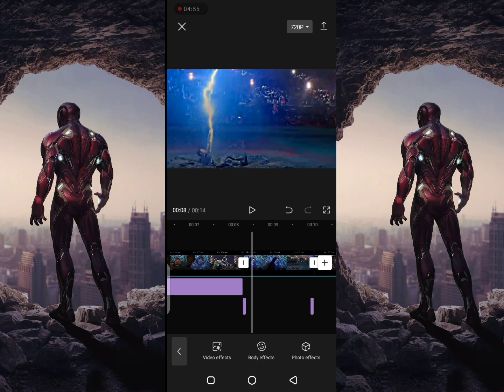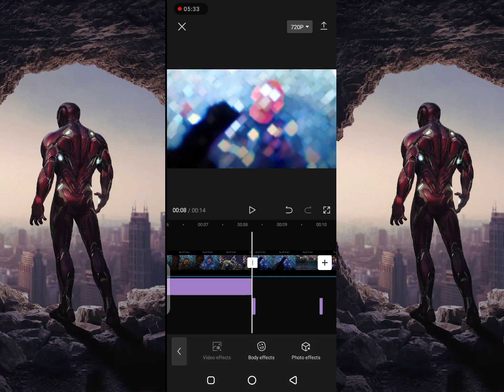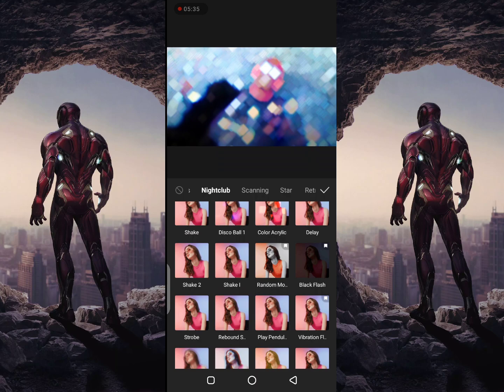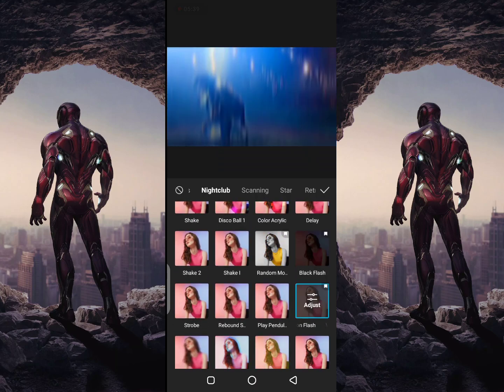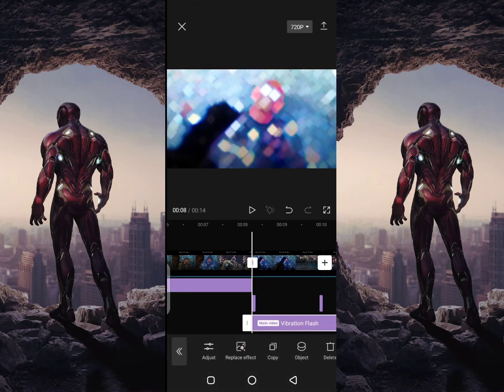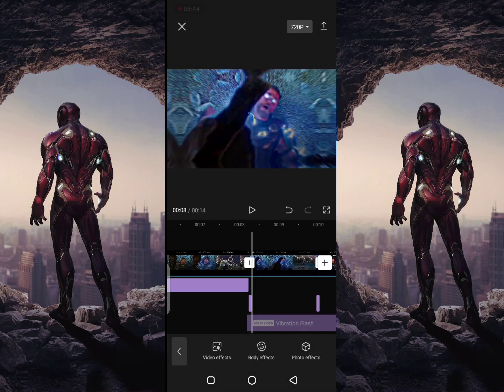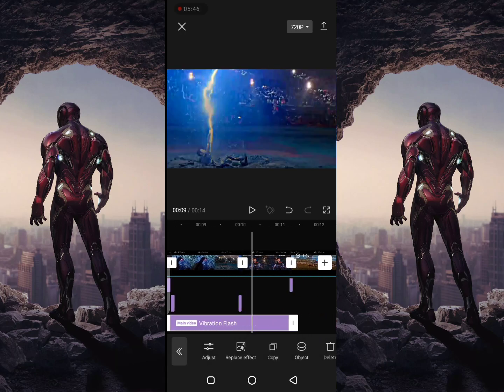Go to video effects. Go to nightclub. Select vibration flash. Adjust it in the split area.